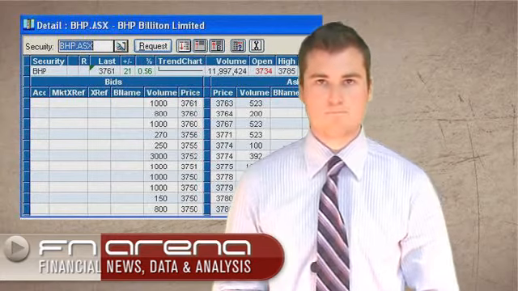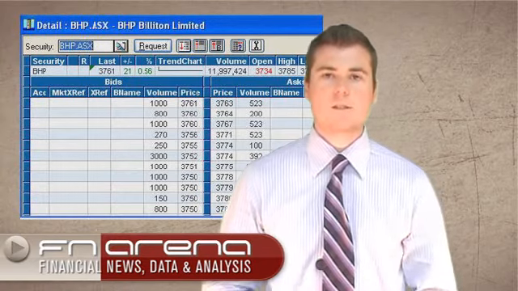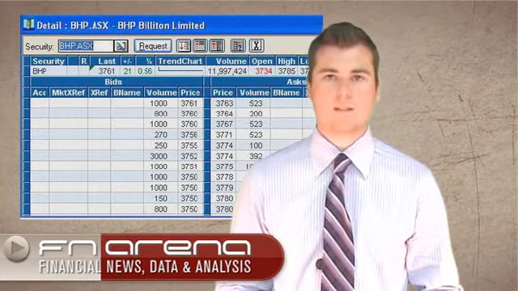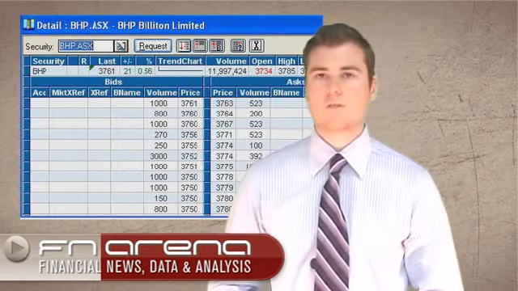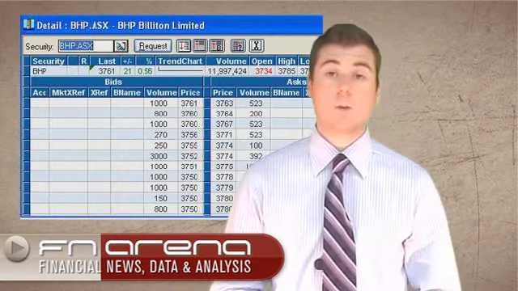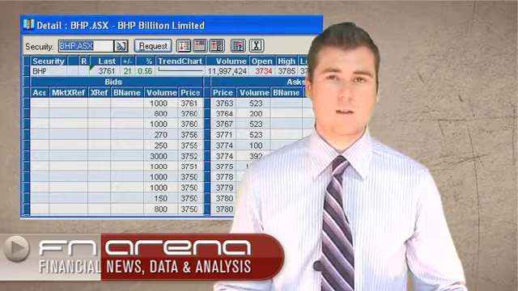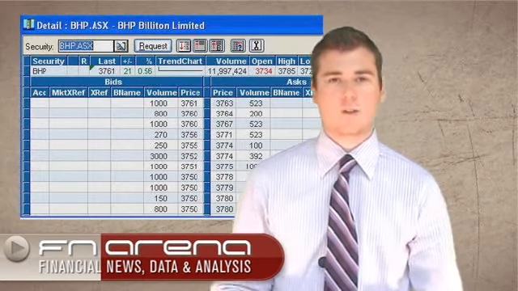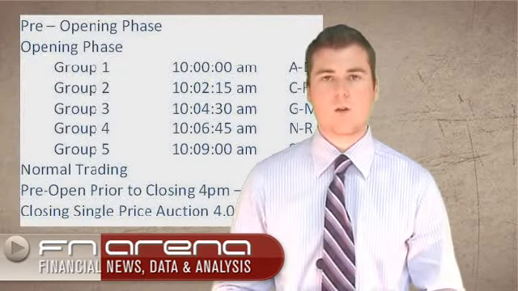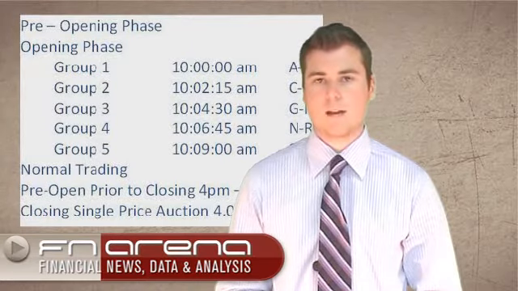Now the open price is the open price for that particular day. The high is the high of the stock for that day. Sometimes you might have a 52-week high, which is obviously the high for the year, or the last 12 months. The low is the low for the day, and the close is the closing price of the previous day.